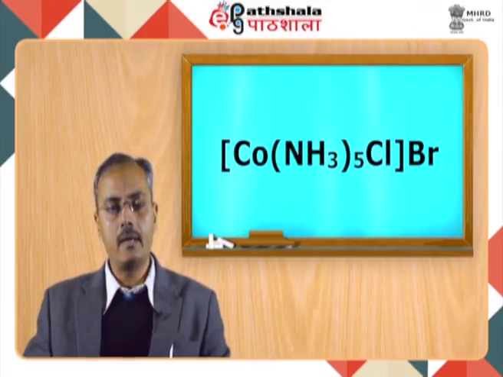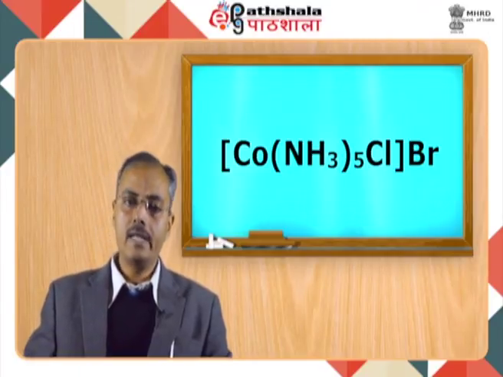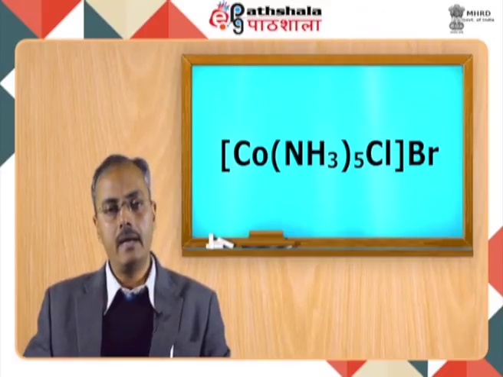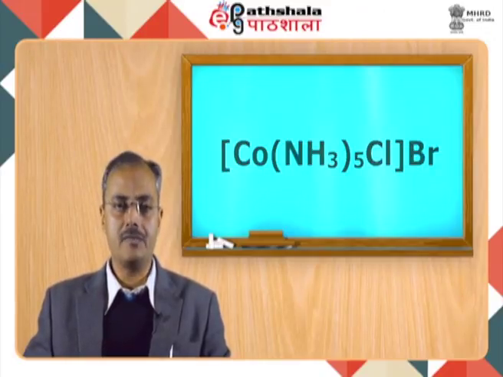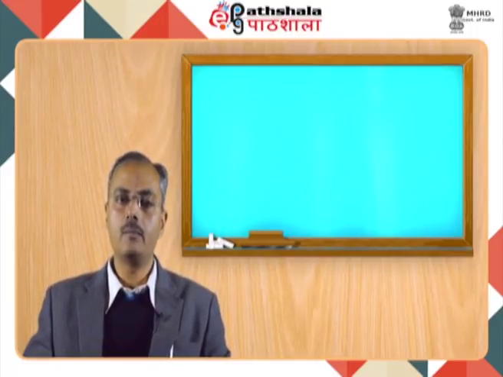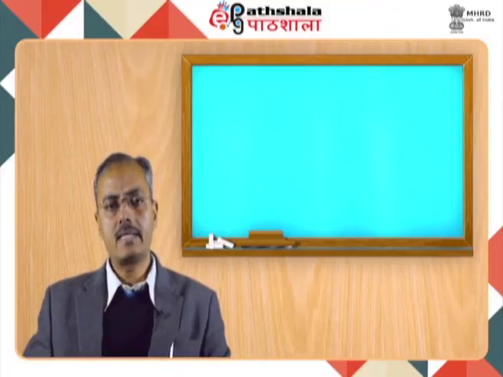and 1 chloride ligand. That means the chloride is now coordinated to the cobalt and the bromide is the anion which is outside the coordination sphere. So this bromide will react with the silver nitrate to give a yellow precipitate of silver bromide. Now as an exercise, I could ask you to write the balanced equation for the aforementioned observations.